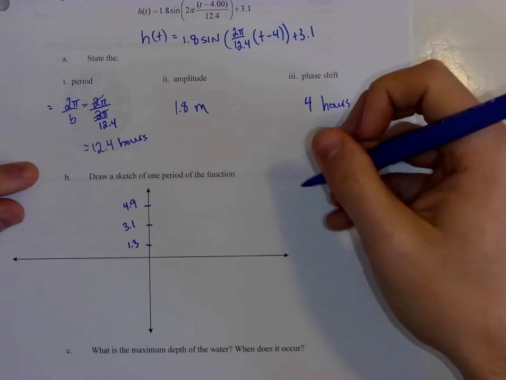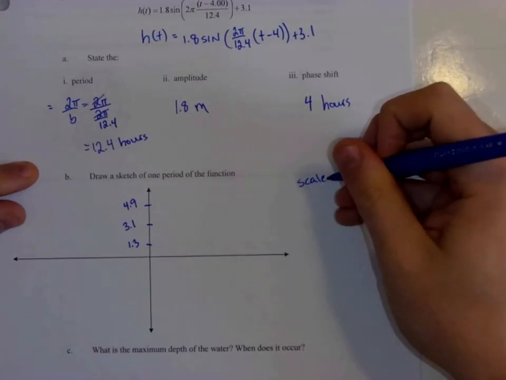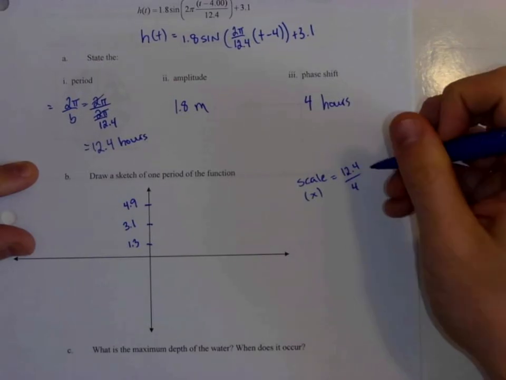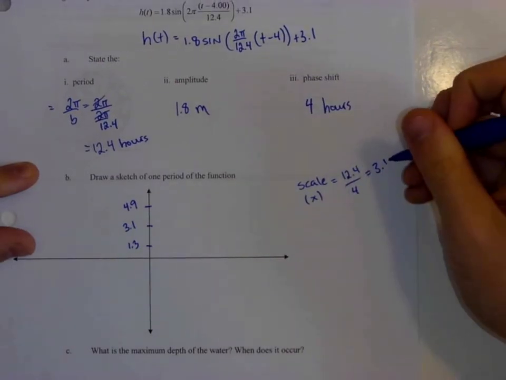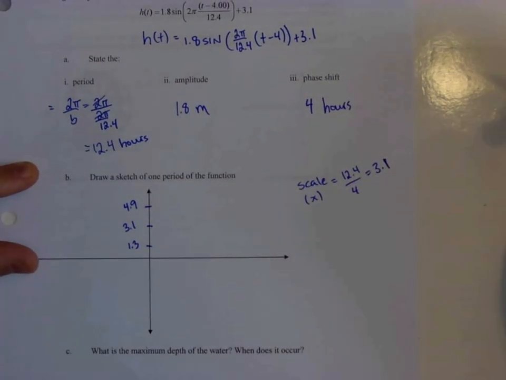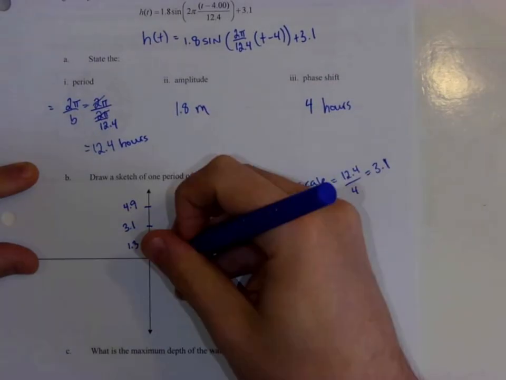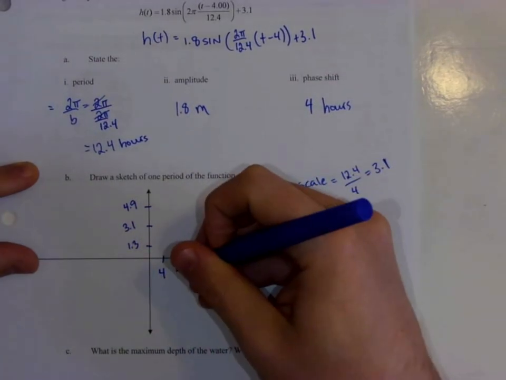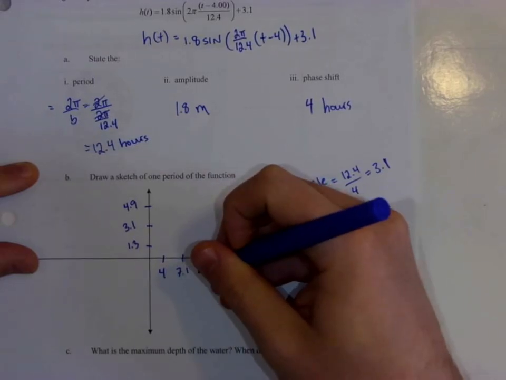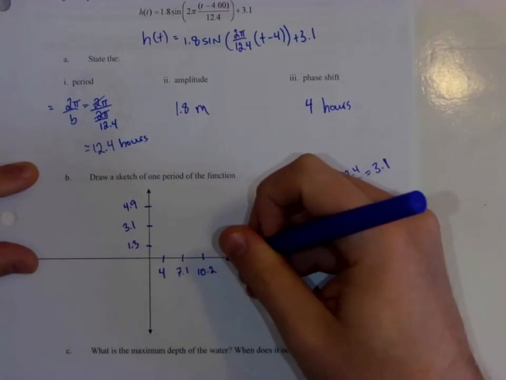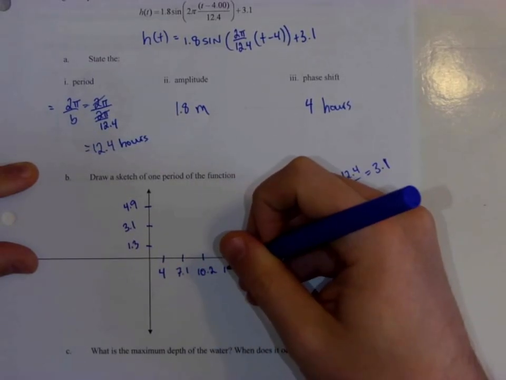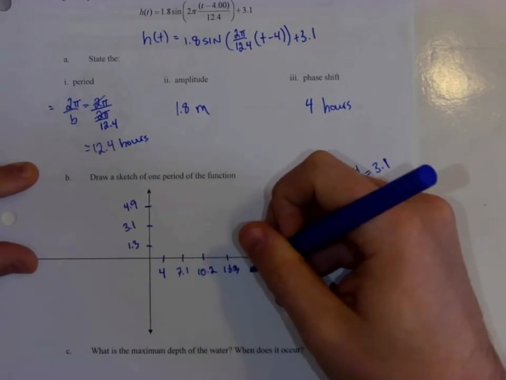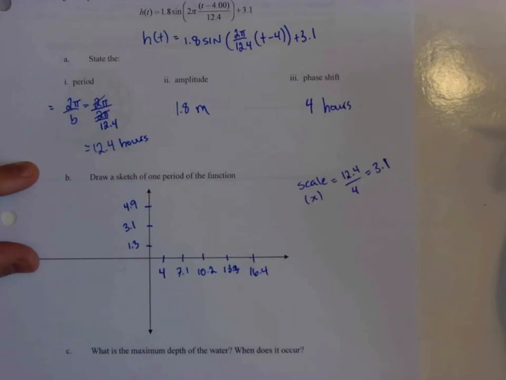Period is 12.4. Remember to do a scale on the x-axis. We're going to take the period and divide it by 4, which gives us 3.1. All right, and the phase shift is at 4, so I'm actually going to start my tick marks at my phase shift and then just go up and down by 3.1. Which gets me to 16.4.